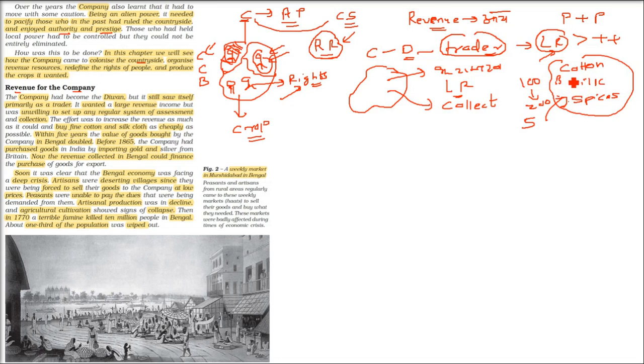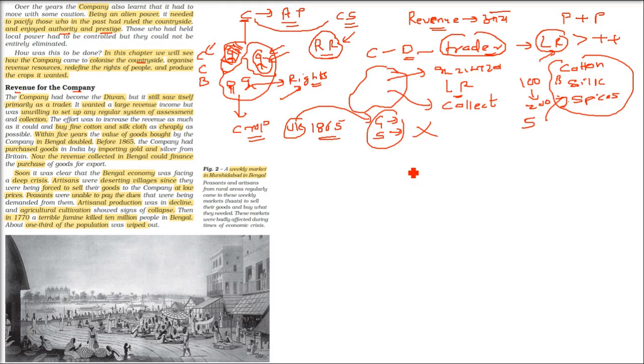Before this 1765 or 1865, let me tell you. Okay, so 1865 is very specific. Now before that, now I've come 100 years ahead. So before this, whatever money they have to trade, there is no currency, only gold and silver was there. So they would bring Sona and Chandi, gold and silver, and on the trade of gold and silver, they would take this cotton, silk and spices. But now they have Diwani. So now they don't have to bring this gold and silver. They don't need that, right?